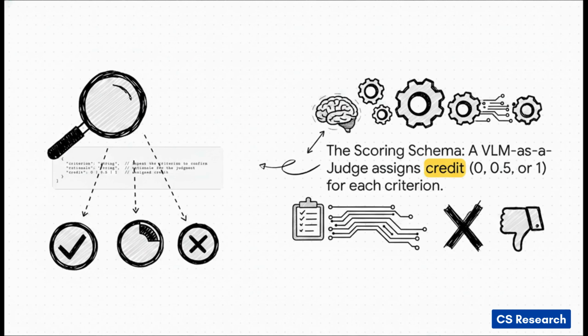And the scoring itself is incredibly detailed. The AI judge doesn't just give a simple pass or fail. No, it fills out a whole structured evaluation for each criterion. It has to give a reason for its judgment and assign a score: 0 for incorrect, 0.5 for partially correct, and 1 for fully correct. This is just worlds away from a simple thumbs up.